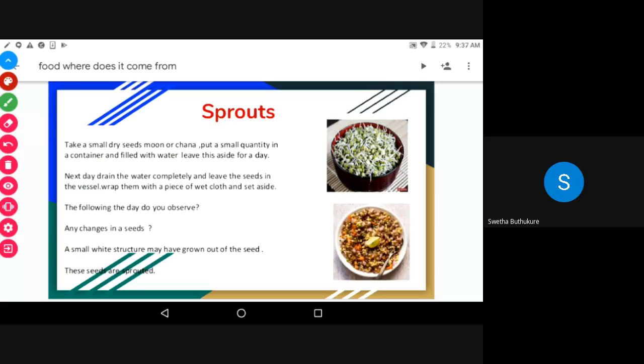These are very healthy foods. And sprouts are nothing but baby roots. From the seeds, if we plant them in soil, they become a plant. Right. Did you understand what sprouts are? Yes, sir.